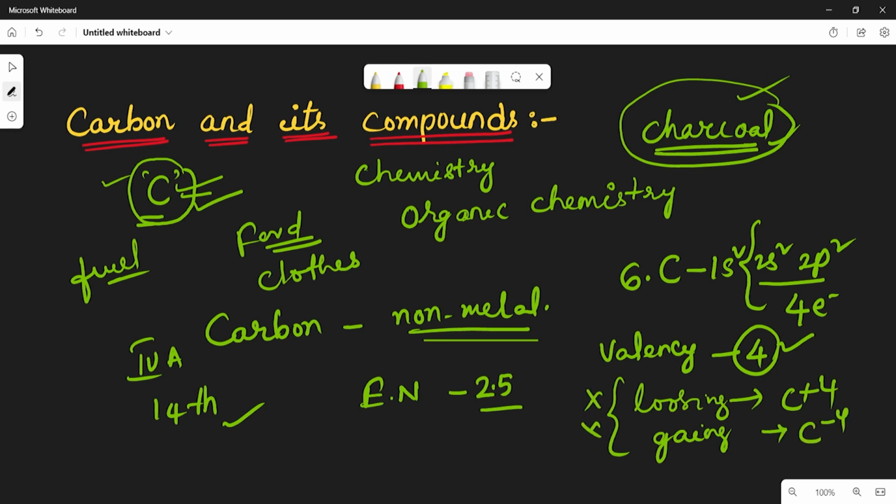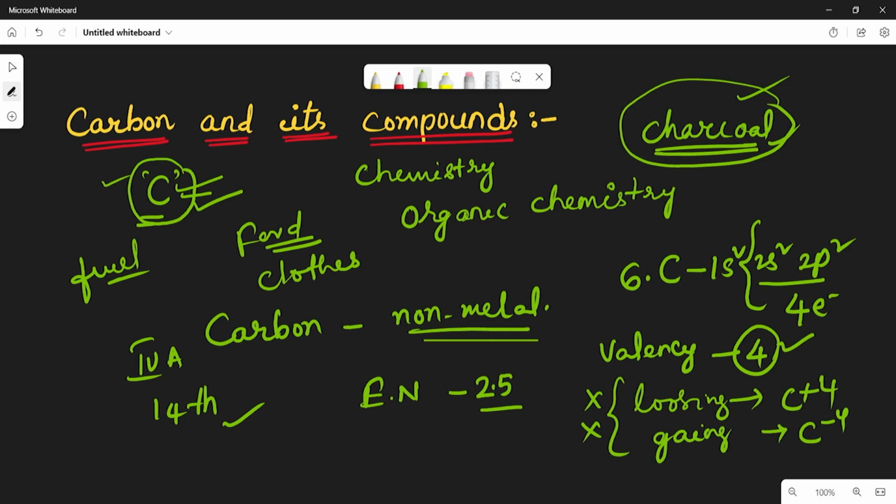But these two possibilities are difficult. Why? Because see, carbon's electronegativity is 2.5 and its nucleus has only 6 protons, therefore it would be difficult for a nucleus with 6 protons to hold 10 electrons.